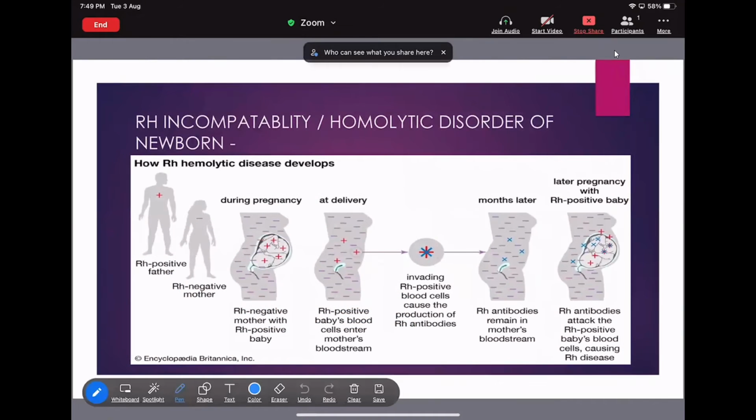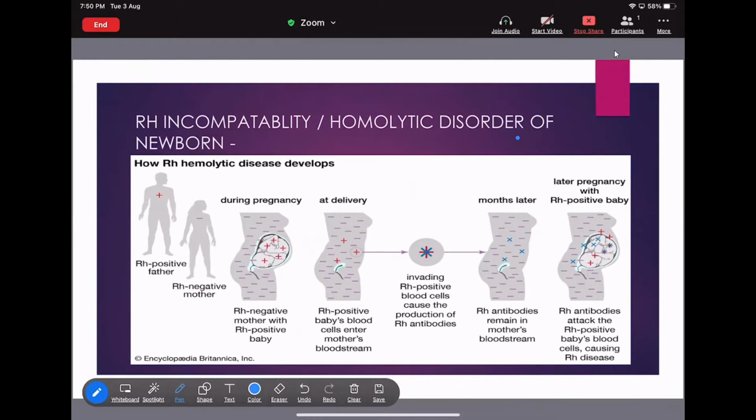Erythroblastosis fetalis is also known as Rh incompatibility, or the hemolytic disorder of the newborn. These are the two other names of erythroblastosis fetalis. Erythro means what?